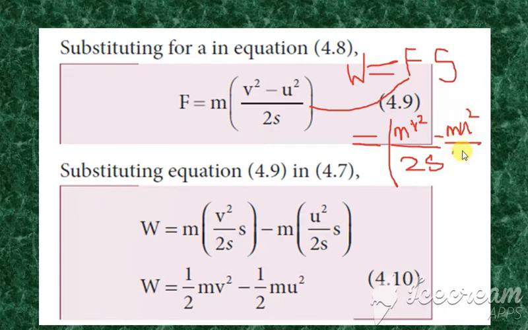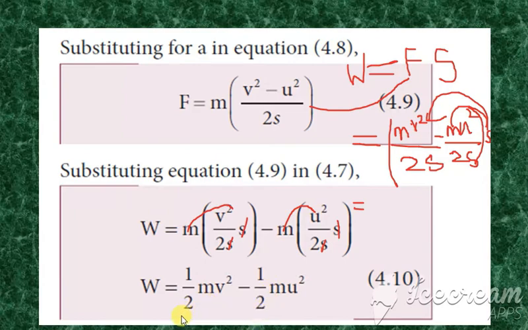But here we also have one more term, which is into S. Now multiply this term S inside, both the terms, so we get the equation like this. Now this S and S, here also this S and S get cancelled, so we get m V square by 2 minus m U square by 2.